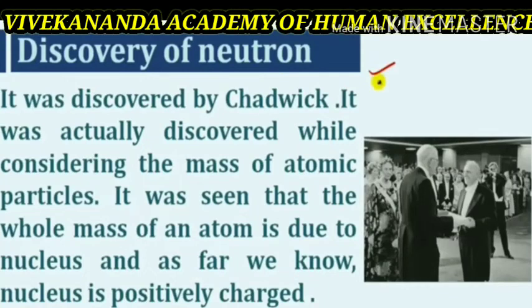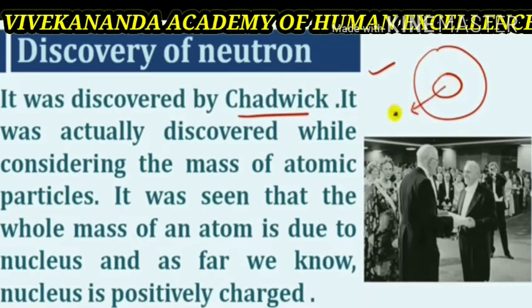In 1932, J. Chadwick discovered another subatomic particle called the neutron, which had no charge and a mass nearly equal to that of the proton. It was seen that the whole mass of an atom is due to the nucleus, and as far as we know, the nucleus is positively charged.